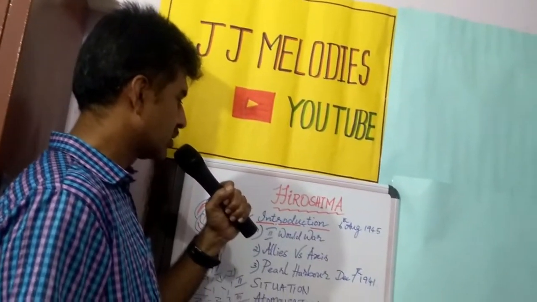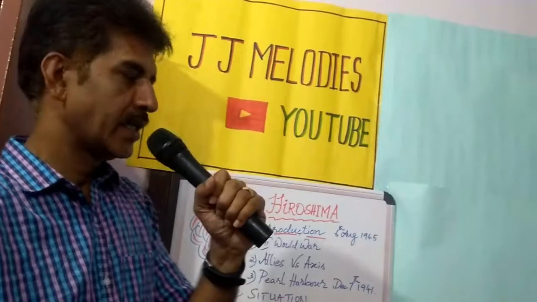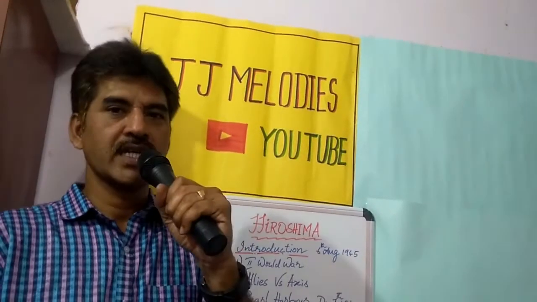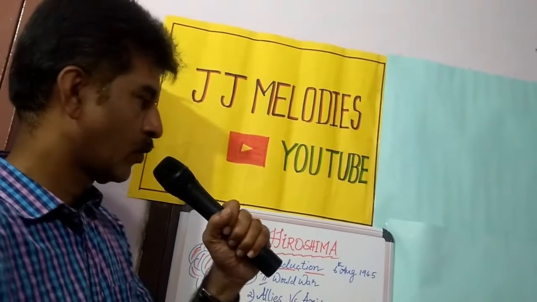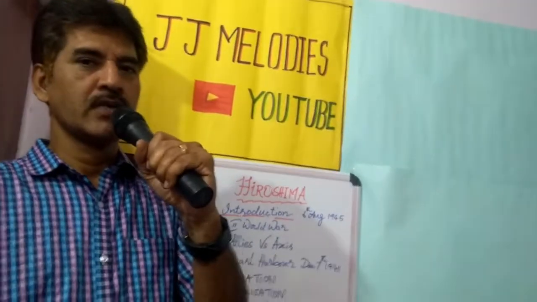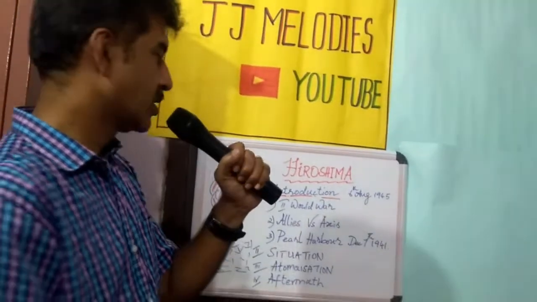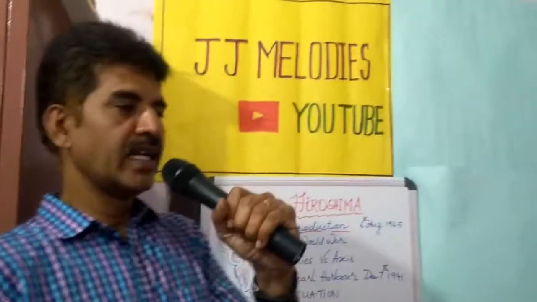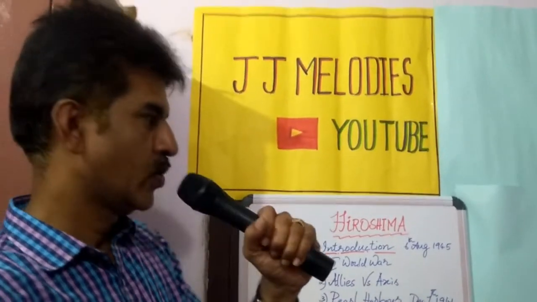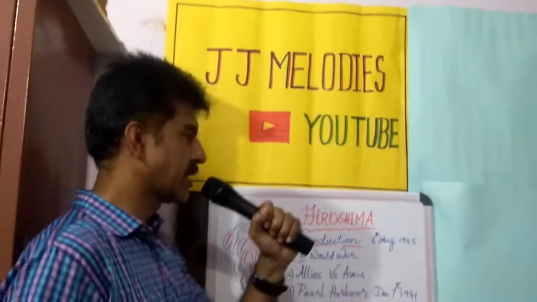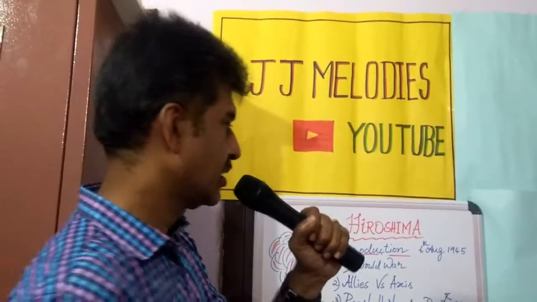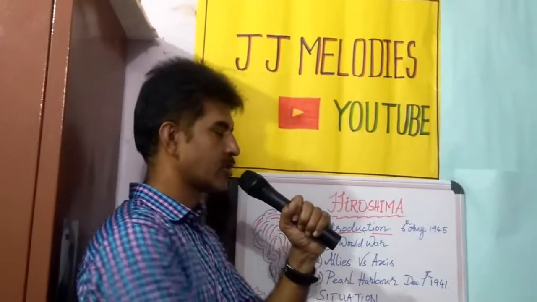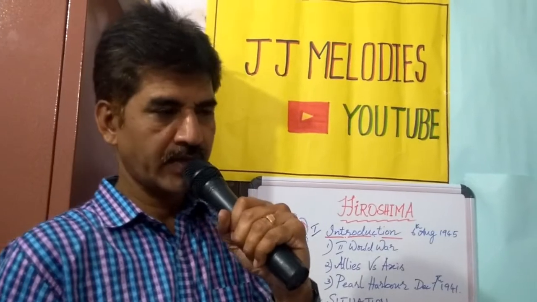Now, during the Second World War, Hitler faced defeat and Mussolini also, and both of them died. But the war on the Japanese front with the dictator was proceeding and unending. People were getting killed day after day. So the American side decided to drop an atom bomb. And because of their decision, an atom bomb was dropped on 6th August 1945.